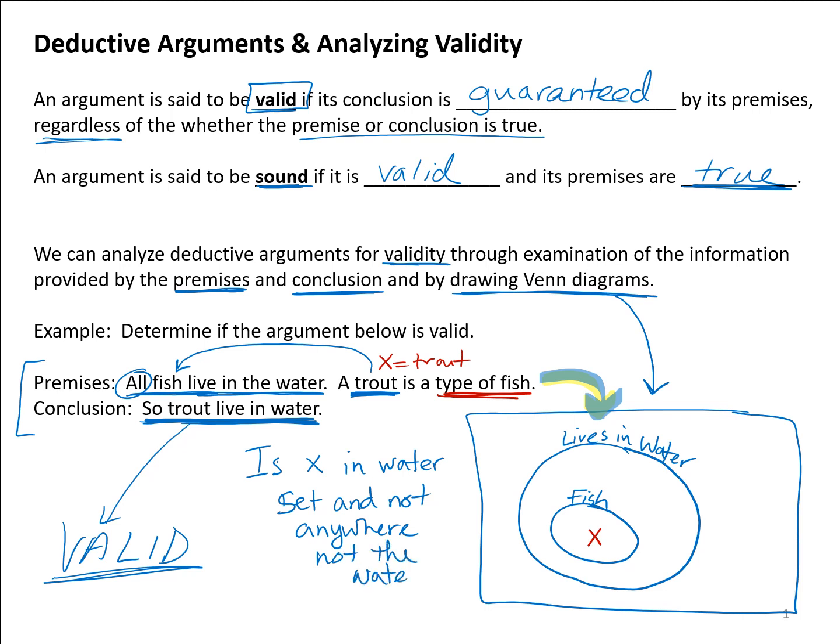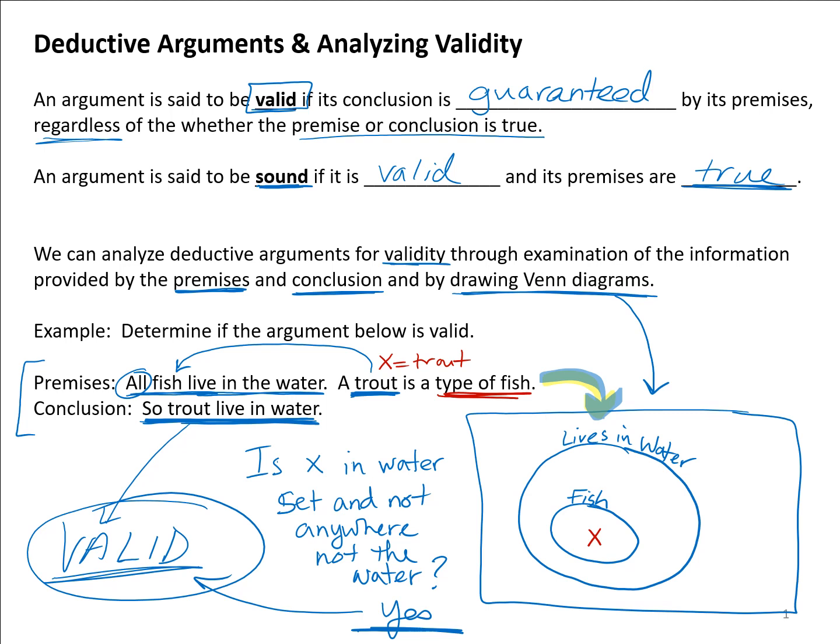So when we look at X, it is in the water set. And you might say, well, no, it's in the fish set. Well, the fish set is inside the water set, so the X, or the trout, is in the water set. And the X is nowhere else. The X, because it's a fish, has to be in the water set. It can't be anywhere else. So what this says is that, yes, indeed, X is only in the water set. It's not outside the water set, so it must be a valid argument.